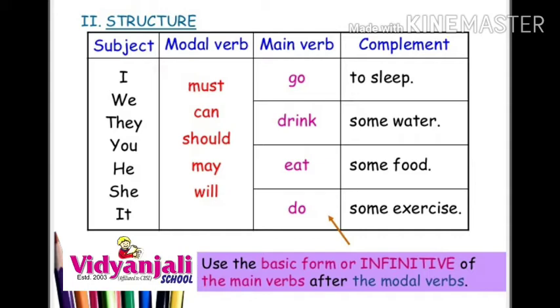It will eat some food. It may drink some water. It should go to sleep. So it is also used. So what are the subjects here? I, we, they, you, he, she, it, or else your name or my name also we can use. Nouns or pronouns as a subject.